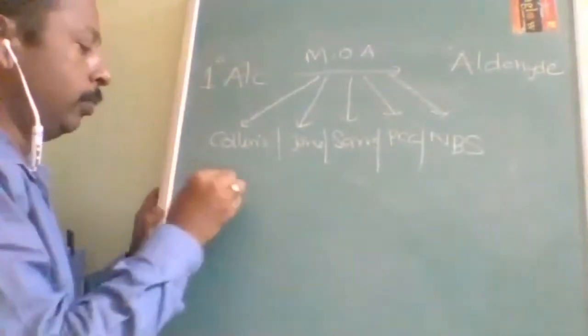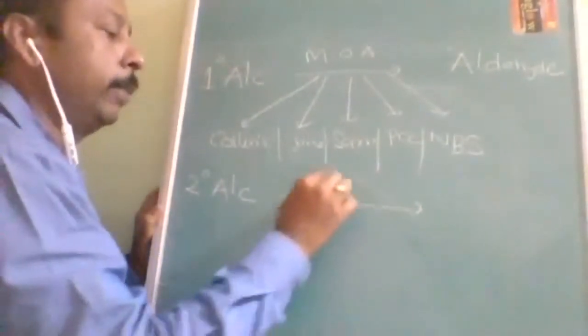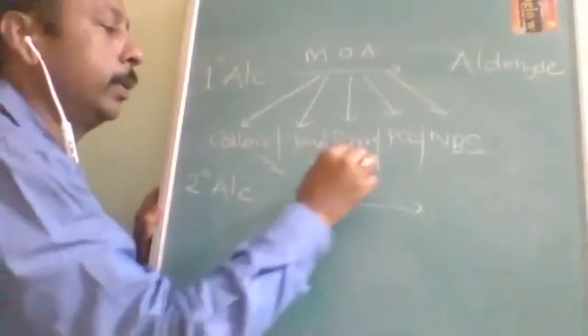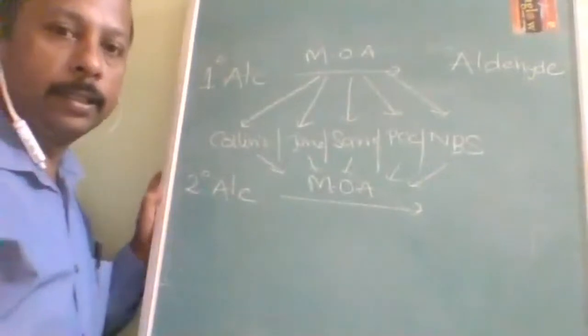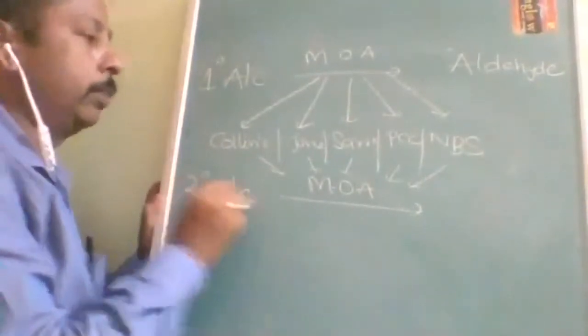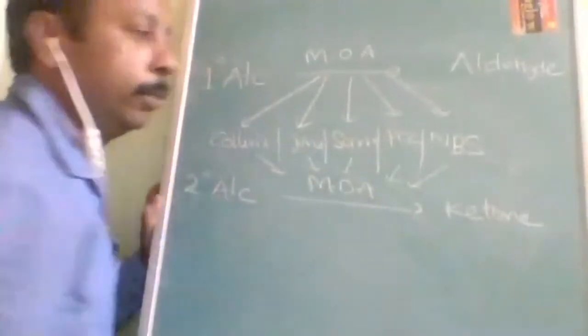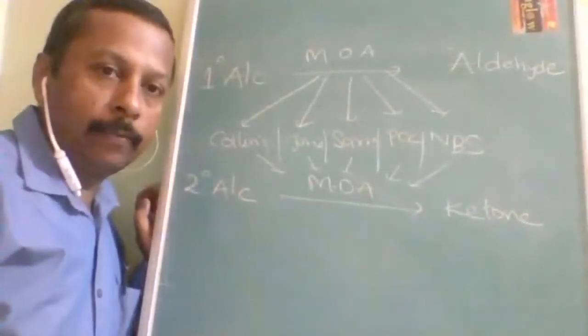Then coming to 2 degree alcohol with a mild oxidizing agent, any of the 5 mild oxidizing agents, what are they going to give you? Ketone. Understood? The reagent is the same, even the reactant is the same. What is different?